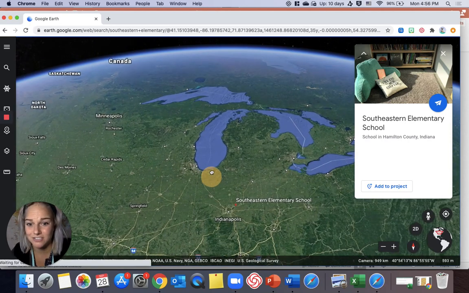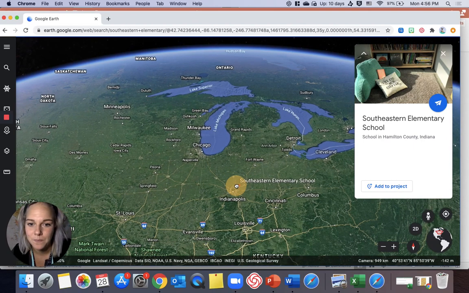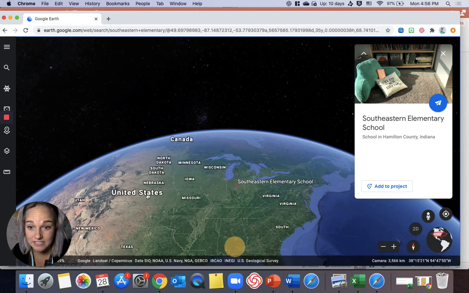And so the states don't actually have real borders. They're just next to each other. So here's the state of Indiana right here. You can kind of see the borders. Up here's Lake Michigan. If we zoom even farther out, you can see this is what the United States actually looks like.